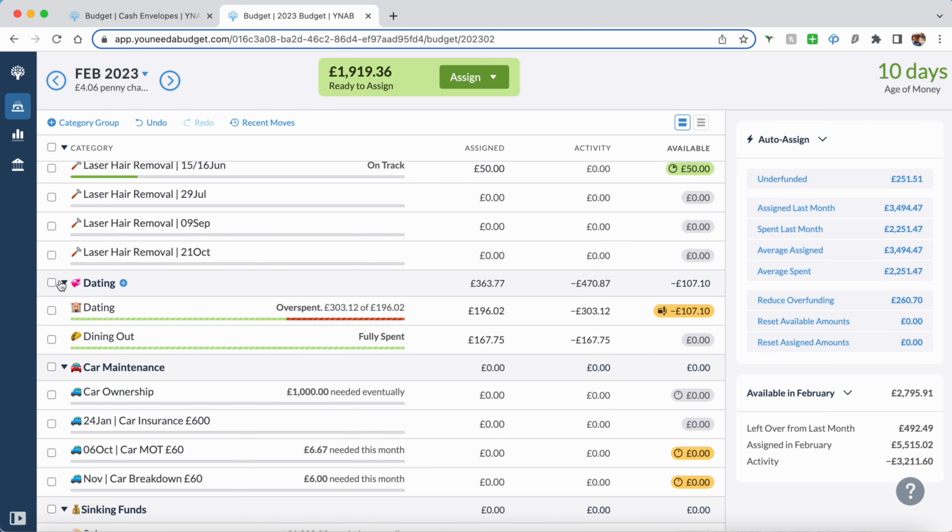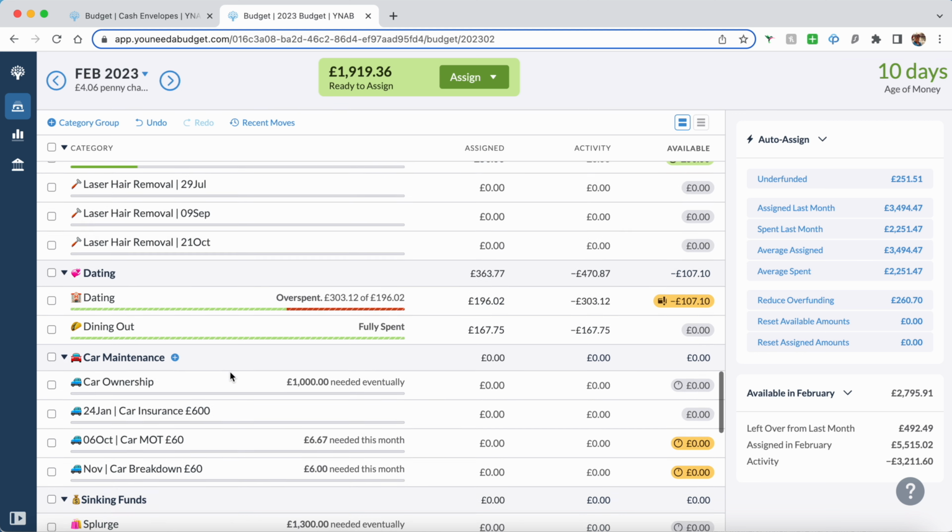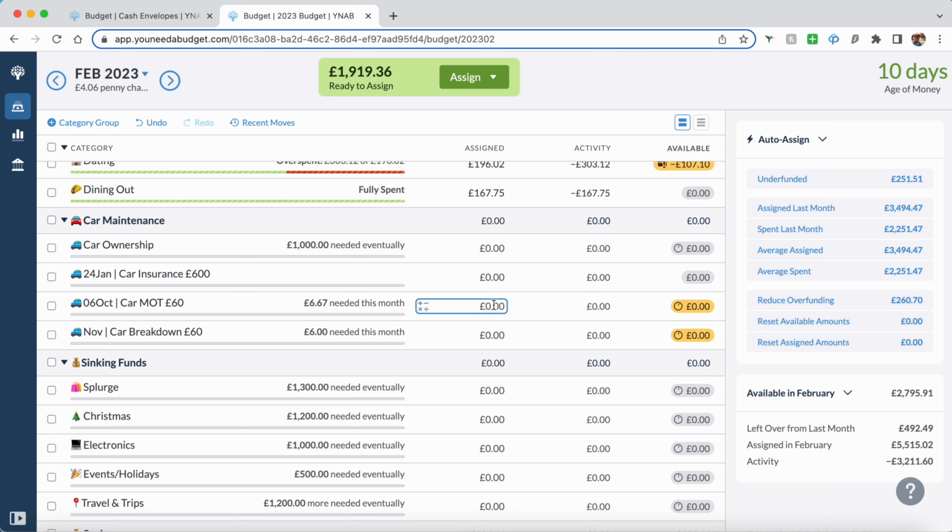Dating, again, this is coming out from money that's currently available in my cash binder, so I'm not funding any of that. And then I have car maintenance. Car ownership is basically like a sinking fund for my car.